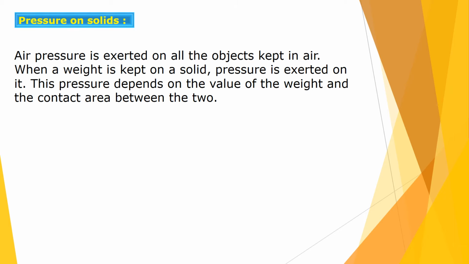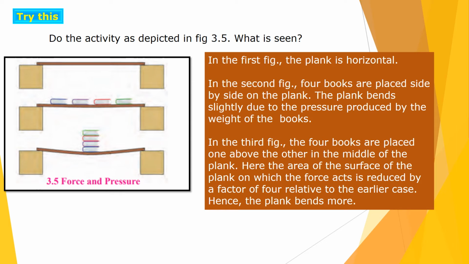Now the next topic is pressure on solids. Air pressure is exerted on all the objects kept in air. When weight is kept on a solid, pressure is exerted on it. This pressure depends on the value of the weight and the contact area between the two. So a pressure is exerted, and that pressure depends on the weight and the contact area between the two objects. Now let us see one activity.